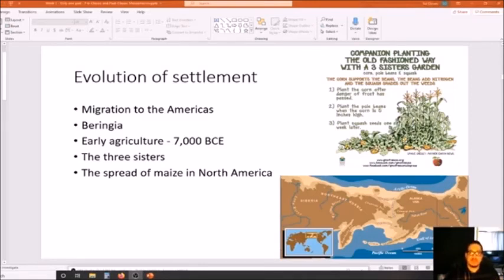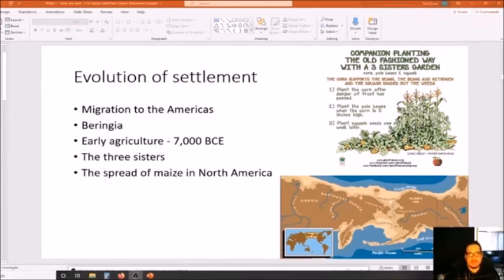Okay, and so it's actually a technological achievement to grow these three plants together. It's wisdom. It's a wise thing to do. They're not practicing monocropping like we do today. You know, that's kind of the point I'm getting at. There's actually wisdom in growing these plants together. All right, and so that's the three sisters, and that's something that will take place later. That's much later in the Archaic period. It's not right off the bat. It takes time to learn that wisdom and to develop that agriculture.